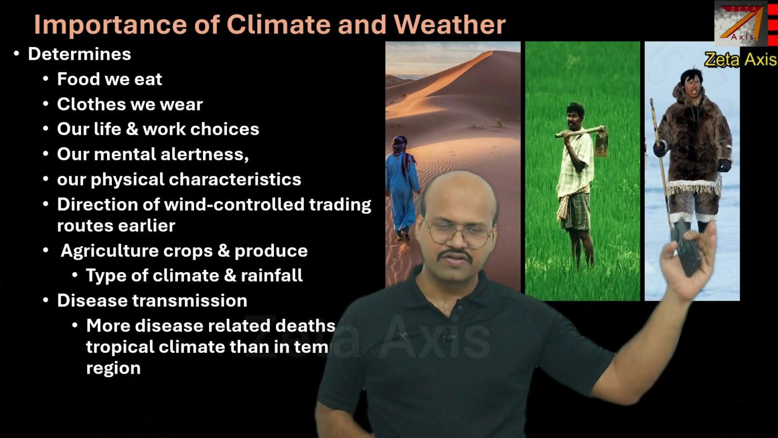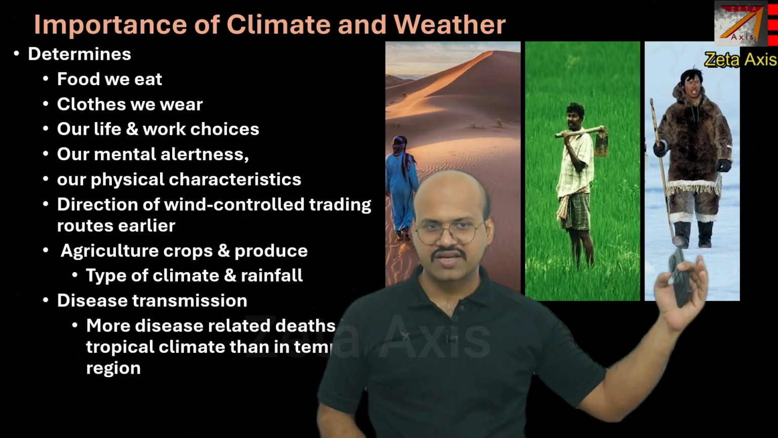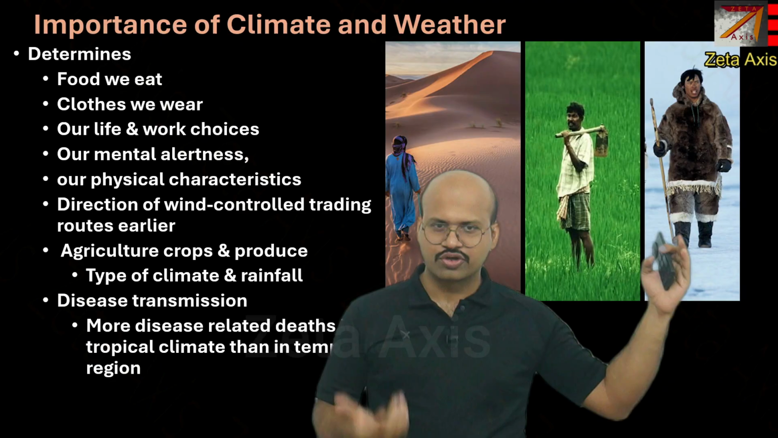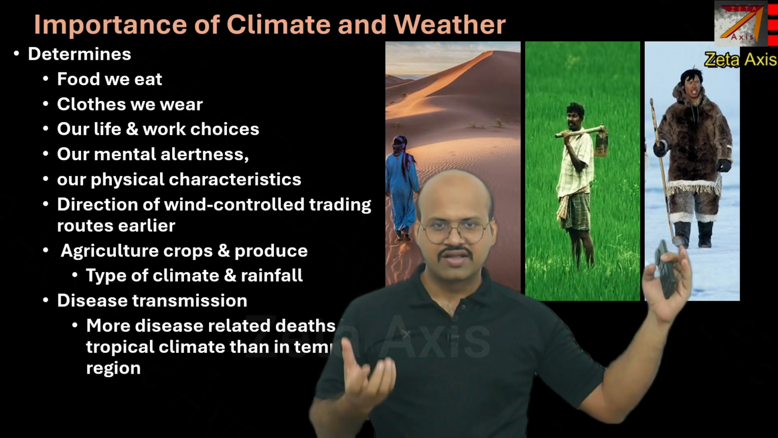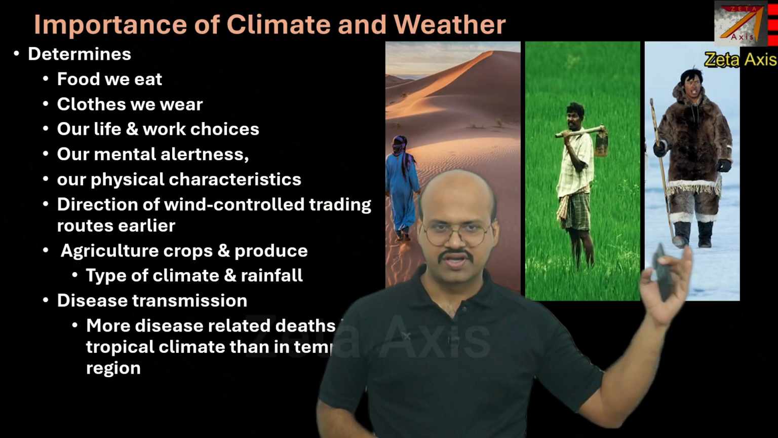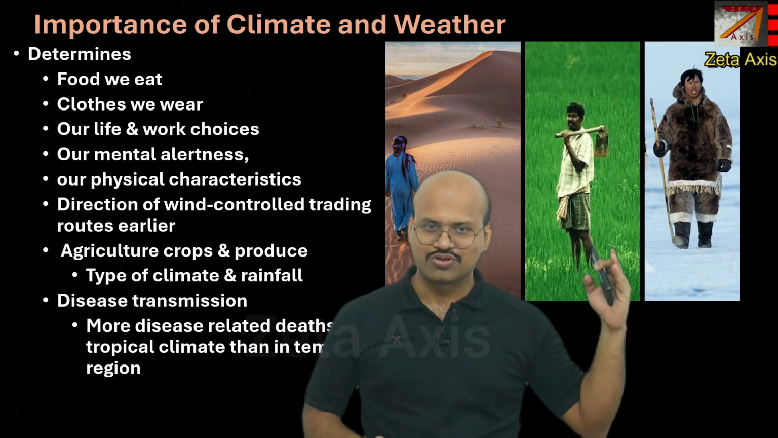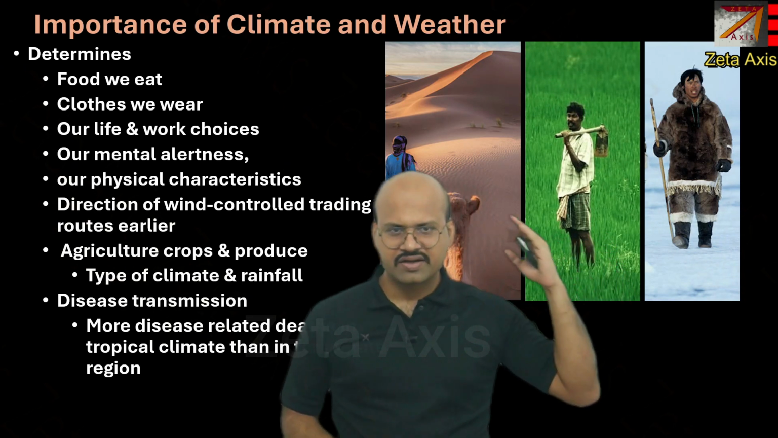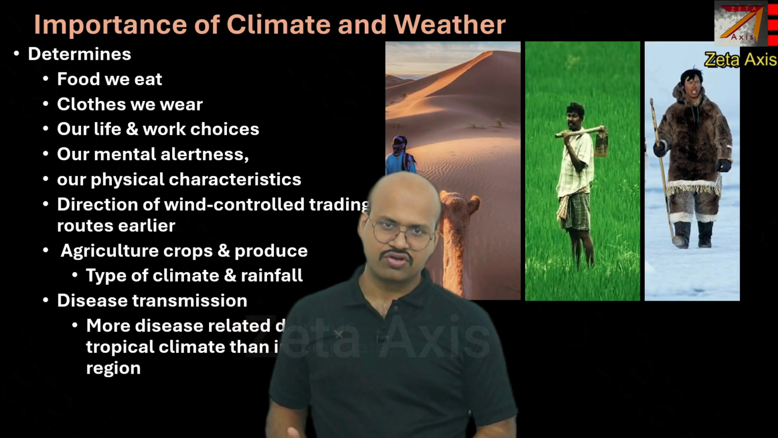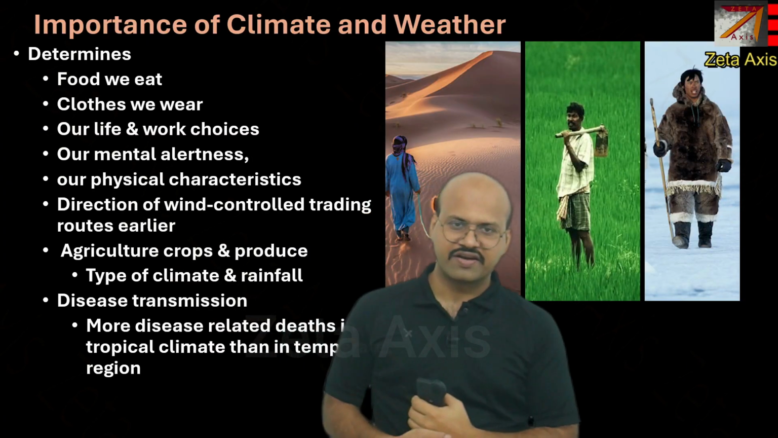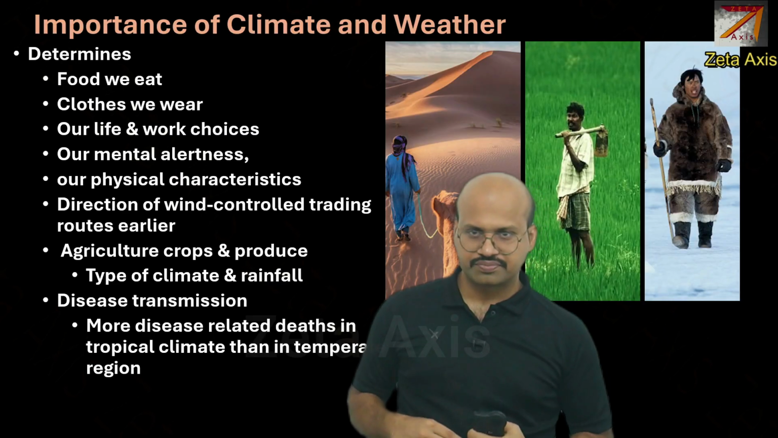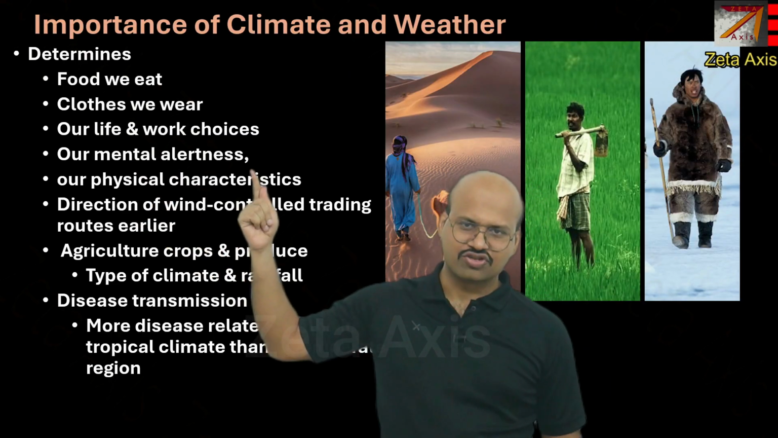Here mostly the food will consist of non-vegetarian items, mainly fishes or the local animals which are found over here. Rice is the general consumption in the monsoon region of India, and deserts will have their own cuisines and their own plantation and vegetation that they consume. Our mental alertness also depends on the climate.